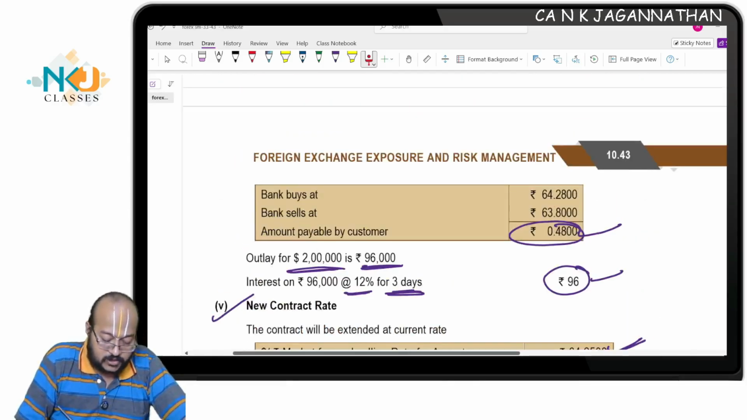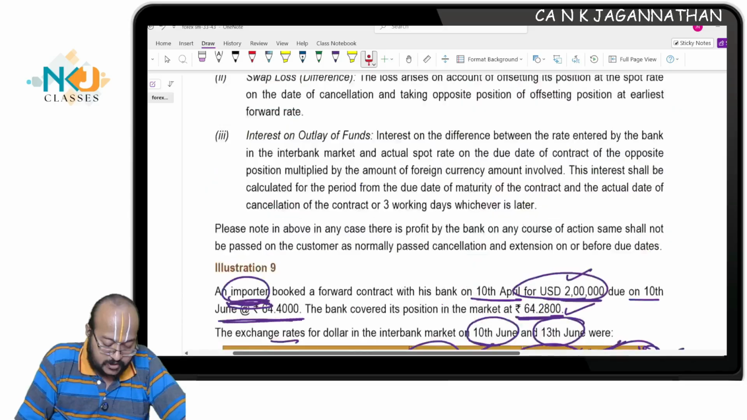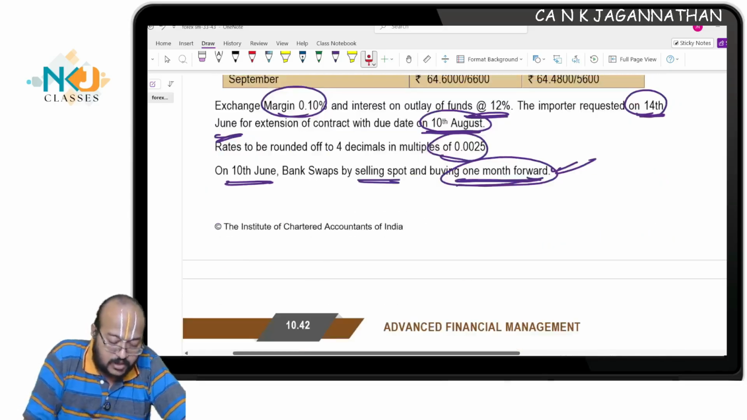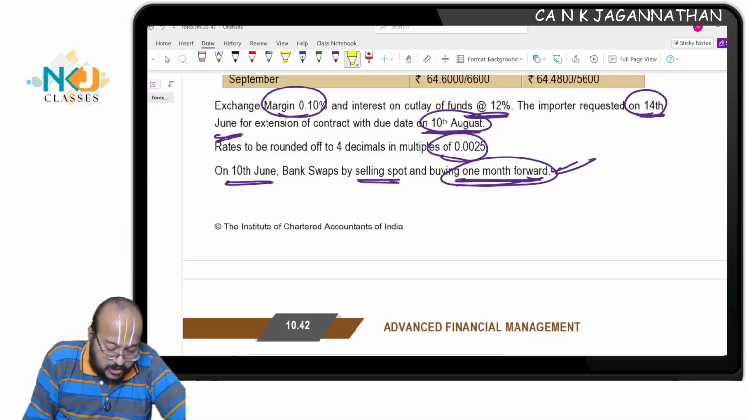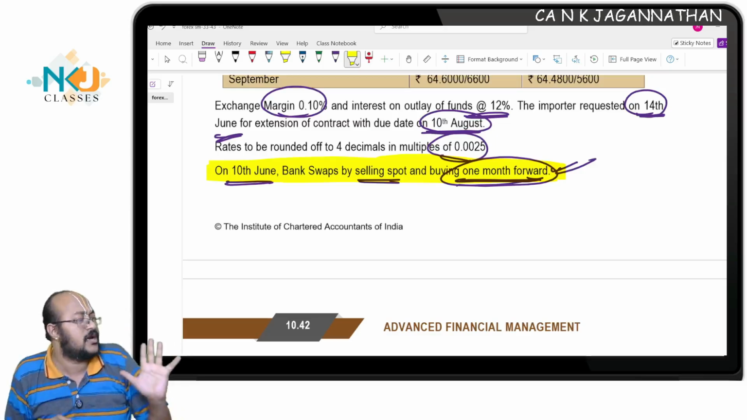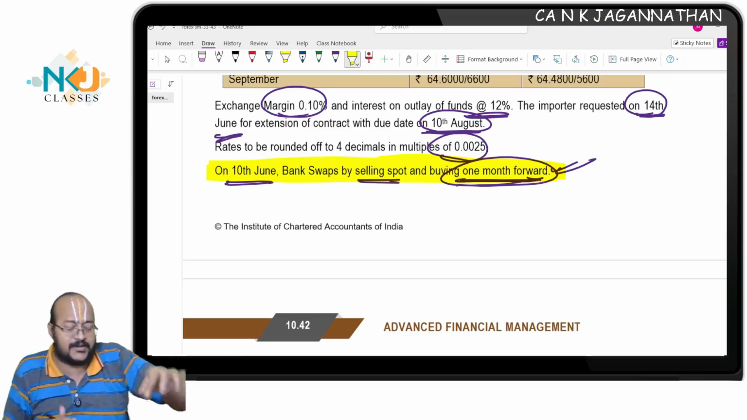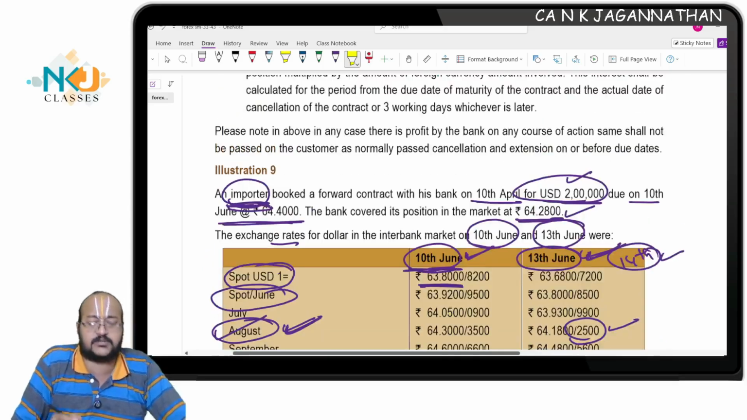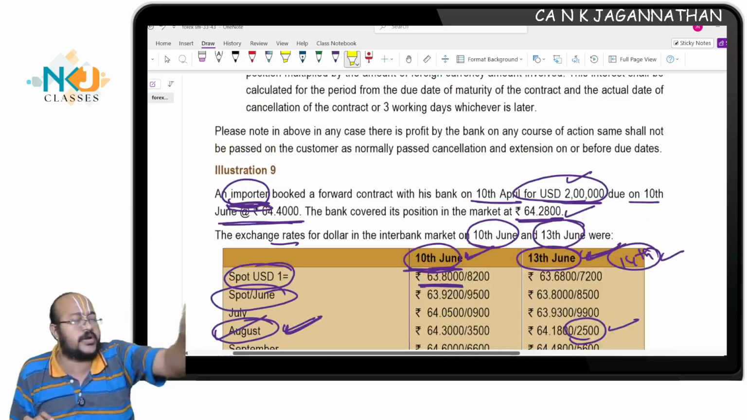I'll tell you. See, in this question number 9, if you notice, they have clearly mentioned what the company is going to do. They say, on 10th June, bank swaps by selling spot and buying 1 month forward. They have given it clearly. If they have clearly given it and the rates quotation is also given, then you will consider the swap. Otherwise, you ignore it and only do the cancellation.